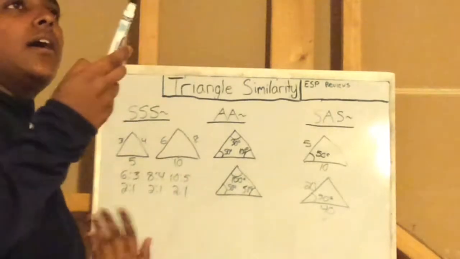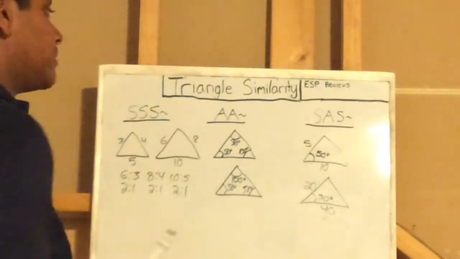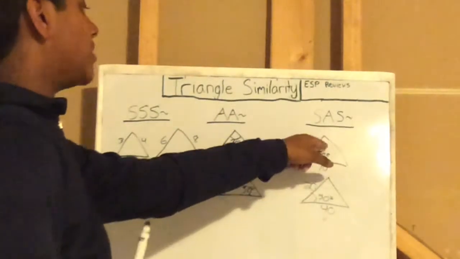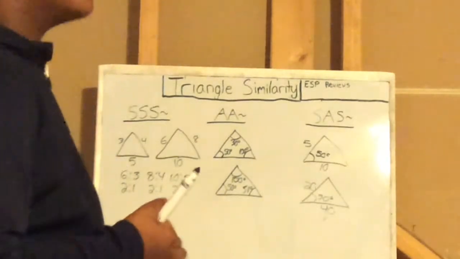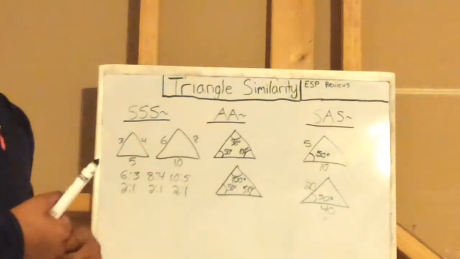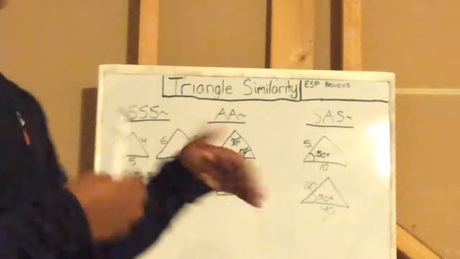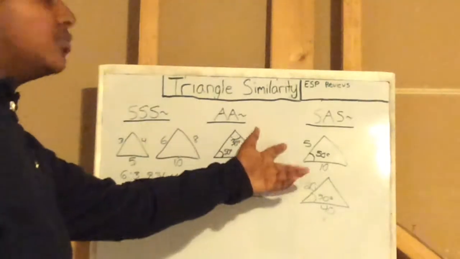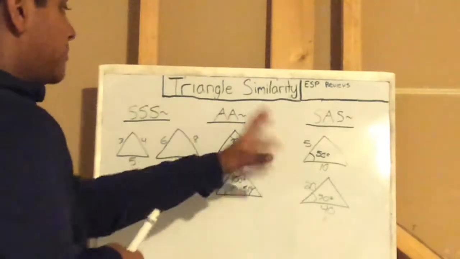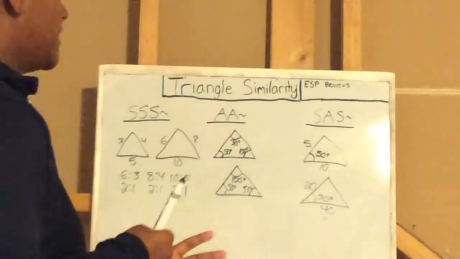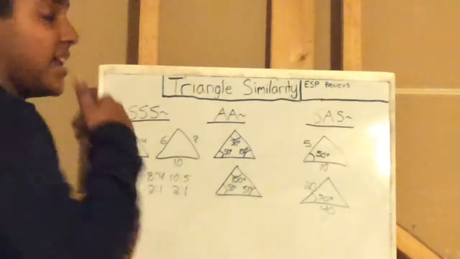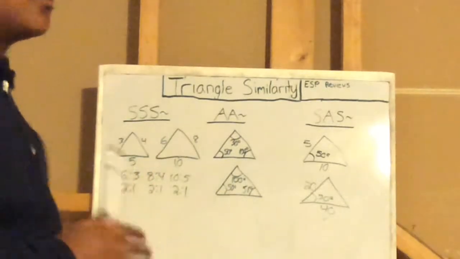Now, why SSA, you might think, will work. It won't work because you know this angle, but you only know one of these two angles. That won't work because we don't know on a dilation basis what would happen, because we don't know the angle between the two sides. So we can't tell if you resize the shape. The sides will stay the same, and the angle will also stay the same because it's unknown. So SSA similarity does not work.